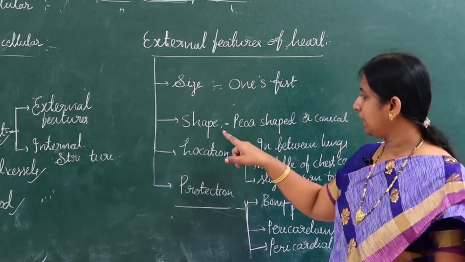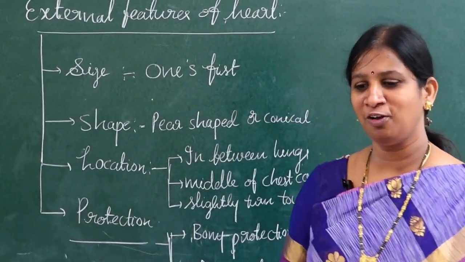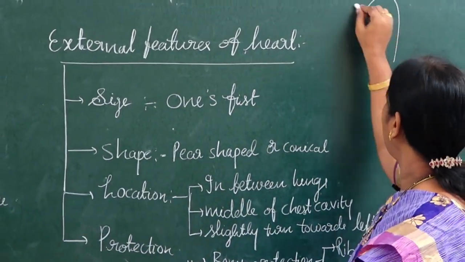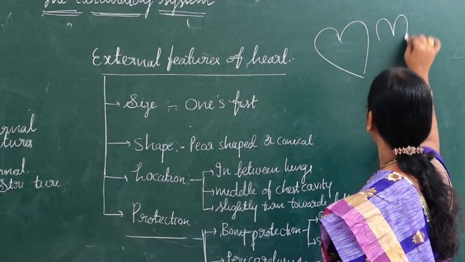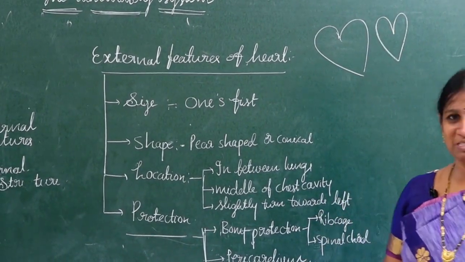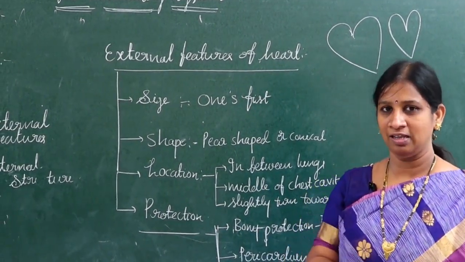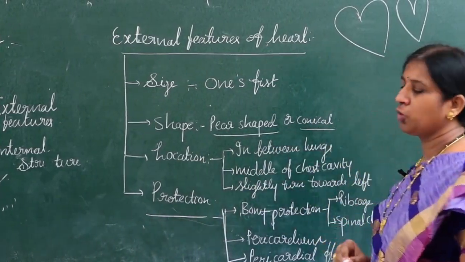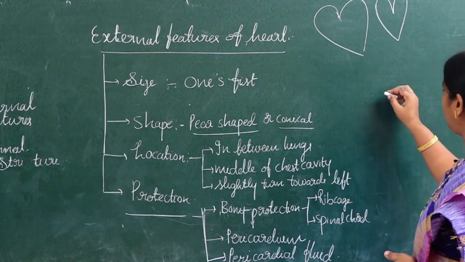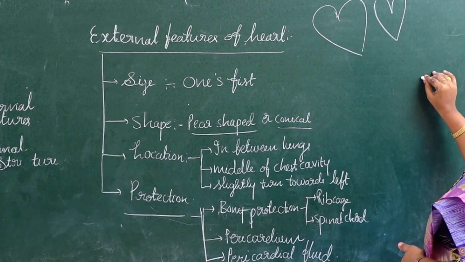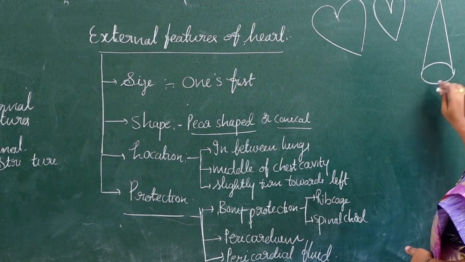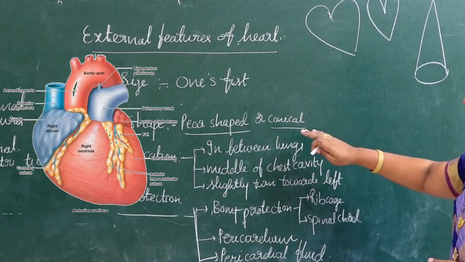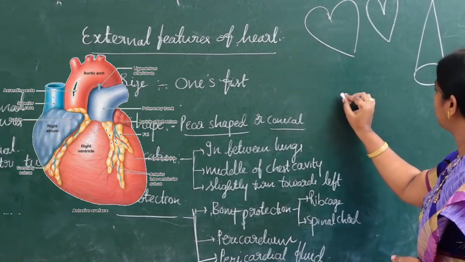The next point, shape. You all know the heart symbol you have seen in different places. To some extent maybe it is correct, but actually the exact shape of the heart is either pear shape or conical shape. Everyone knows a cone: it has a circular base and an apex at the end. Whereas our heart is a reverse conical shape.